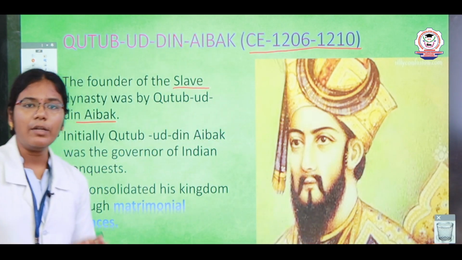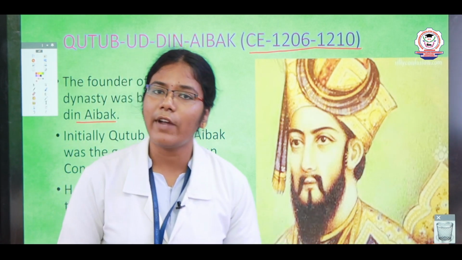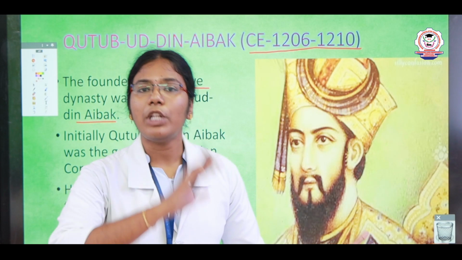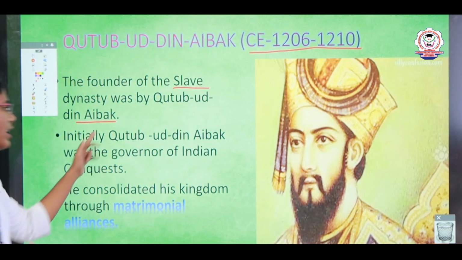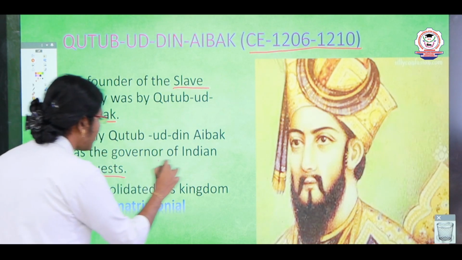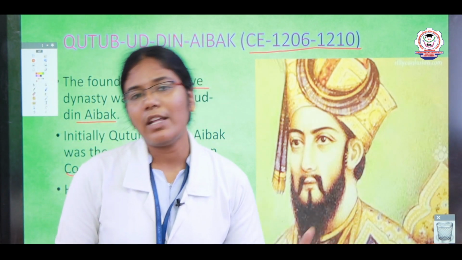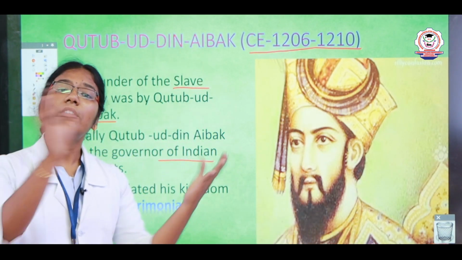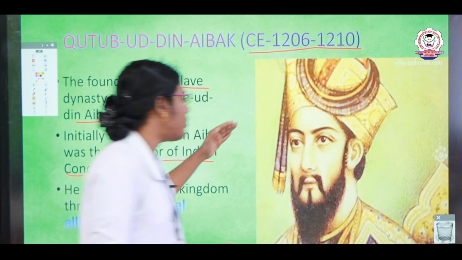After the death of Muhammad of Ghori, Qutbuddin Aibak took his position.